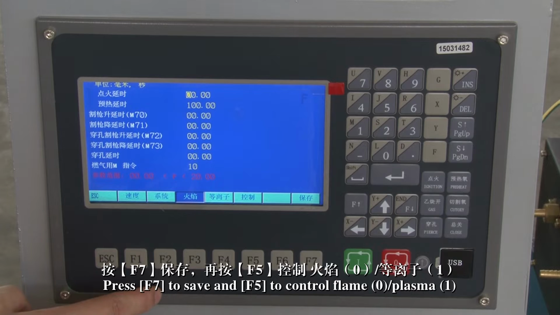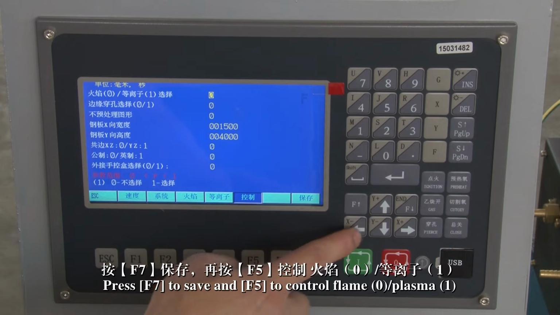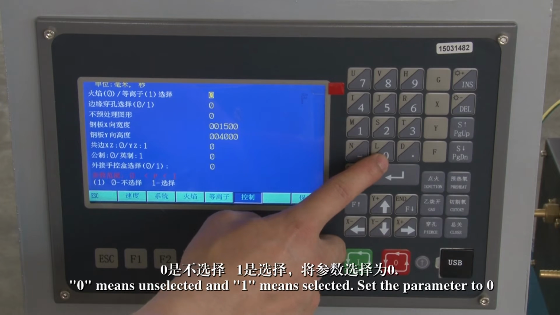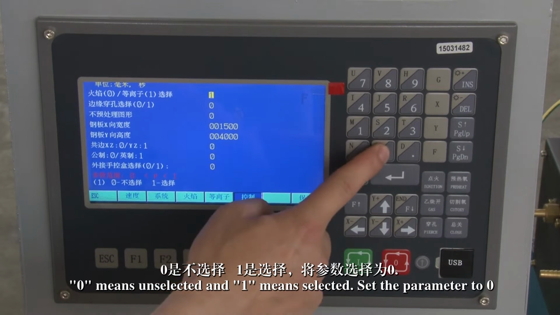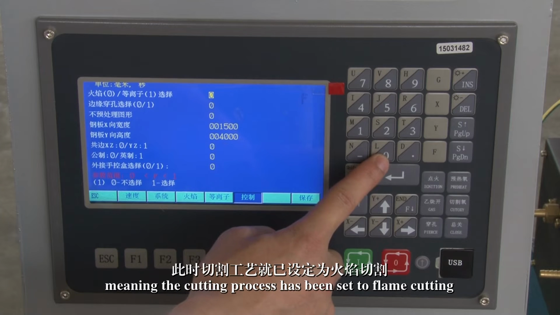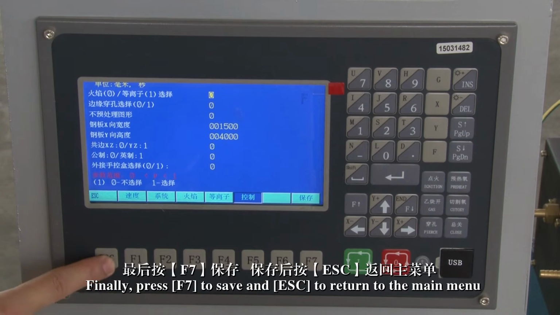Press F7 to save, and F5 to control flame 0. Plasma 1. 0 means unselected and 1 means selected. Set the parameter to 0, meaning the cutting process has been set to flame cutting. Finally, press F7 to save and ESC to return to the main menu.